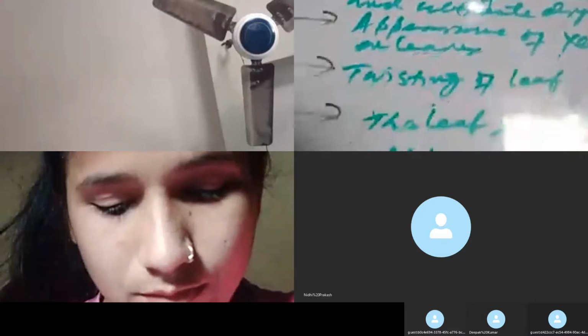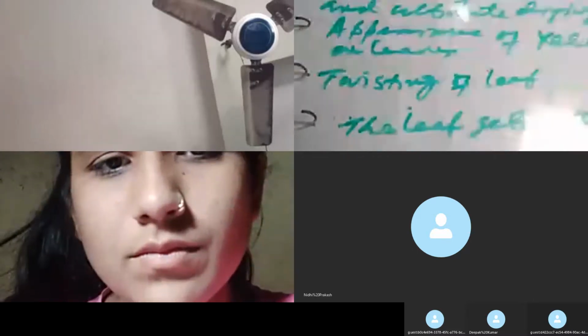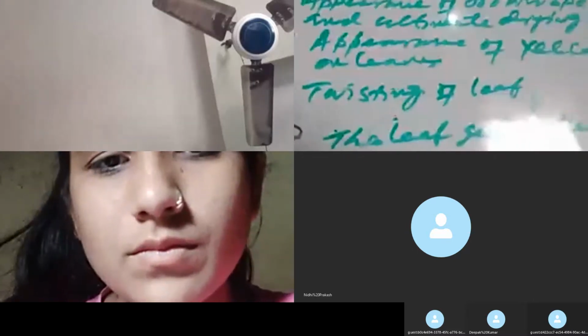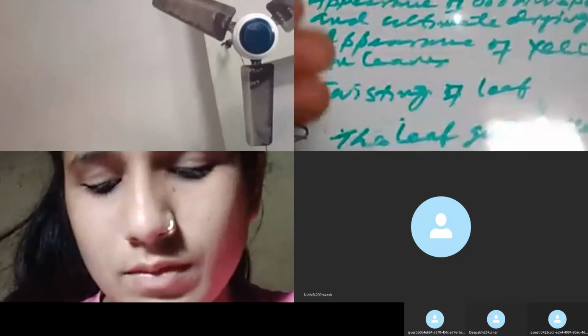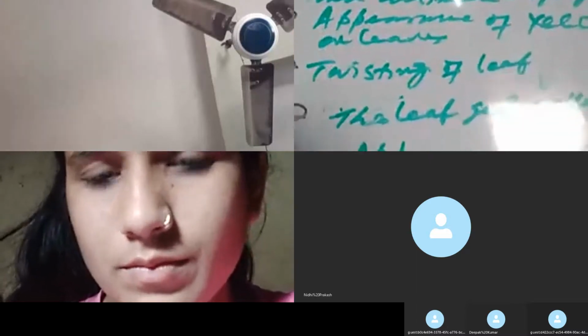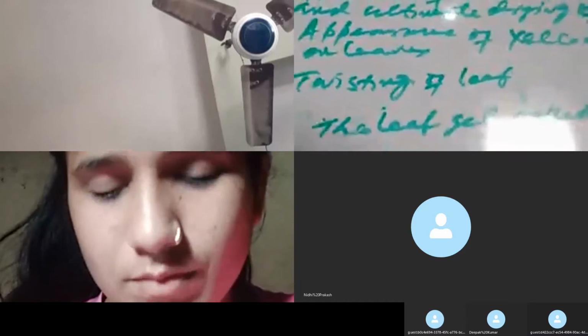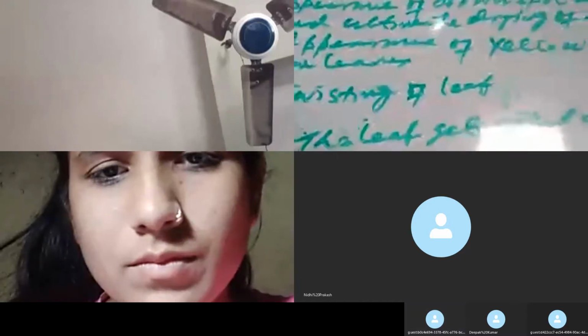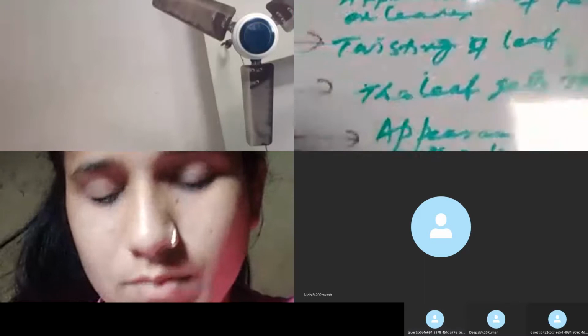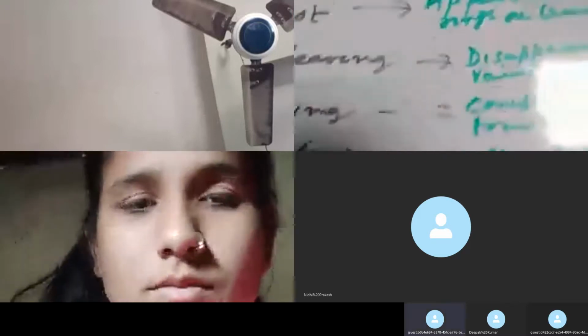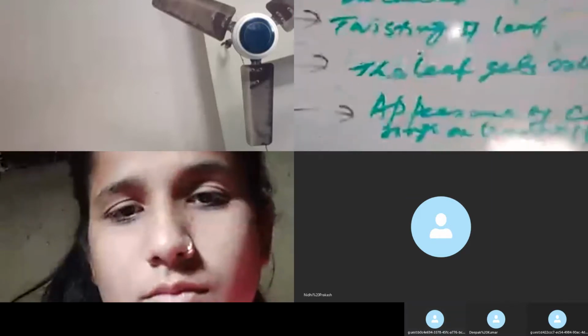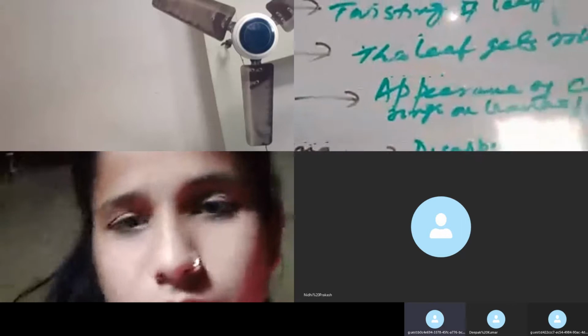Now let us see the ninth symptom, dwarfing. Dwarfing means that in some cases, when the virus infects the plant, the growth of the plant is stunted and the plant becomes dwarf. This symptom is known as dwarfing of the plant, or stunted growth. Now the 10th symptom is crinkling. What is crinkling? You may use the term wrinkling or crinkling.